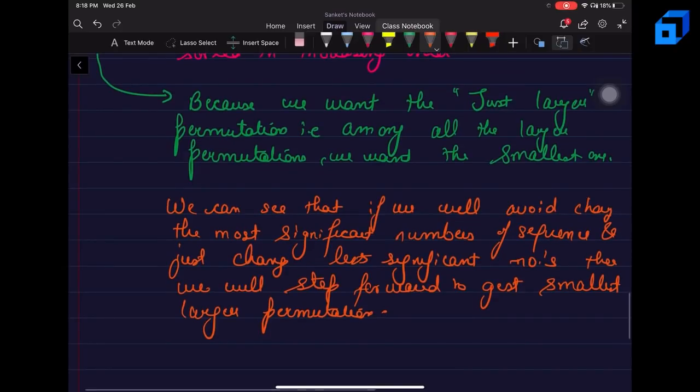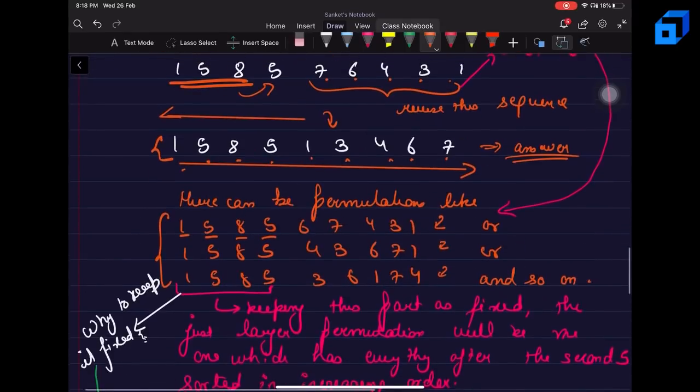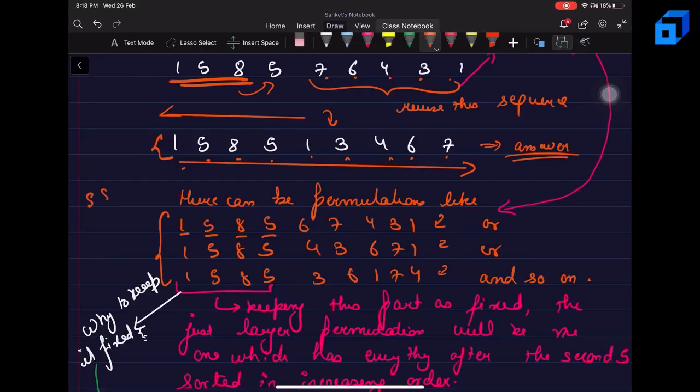So if we avoid changing the most significant numbers of the sequence and just change the less significant numbers, the ones on the right side of my sequence, then this will be a step forward to get the smallest larger permutation, because some permutation can be 5 8 5 and something here. So obviously this will be larger than this one because the number 1 is obviously less than the number 5, so this sequence is always going to be larger.